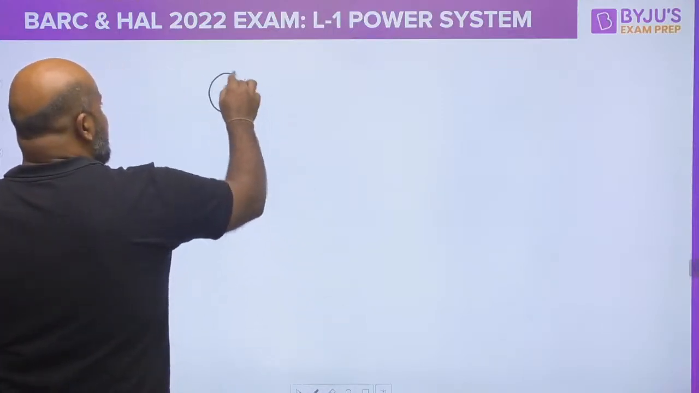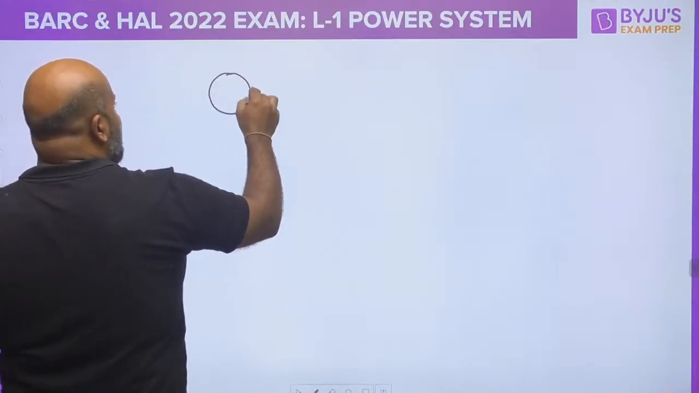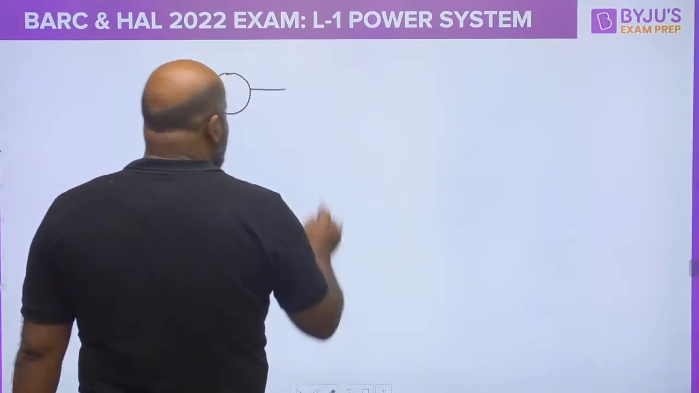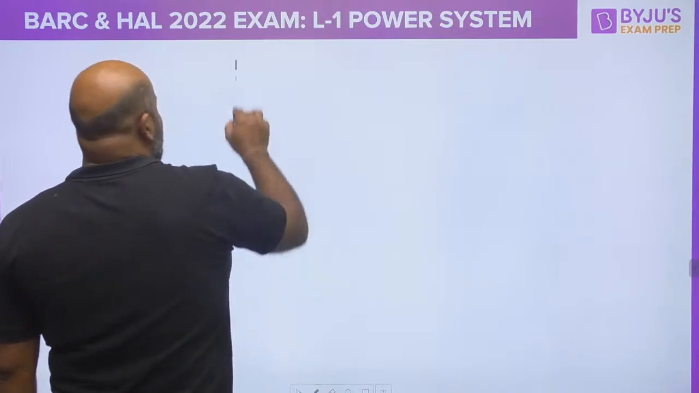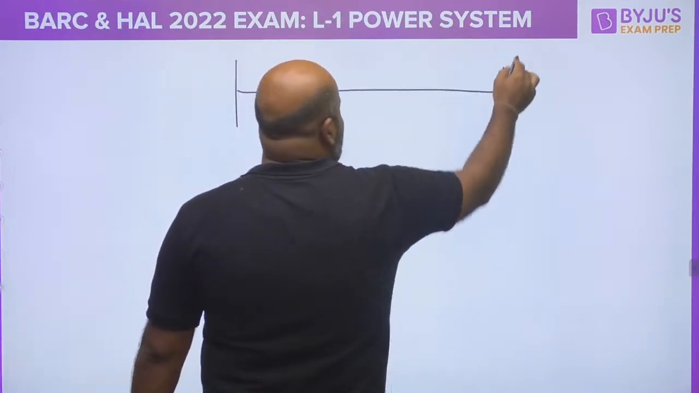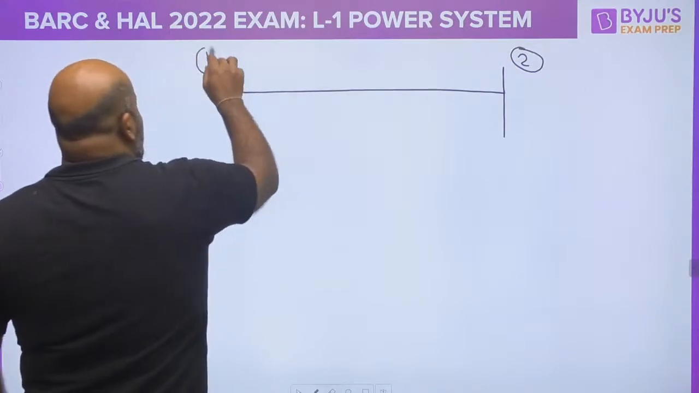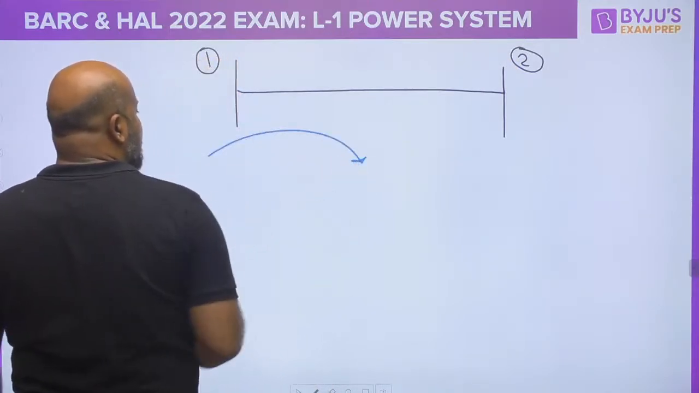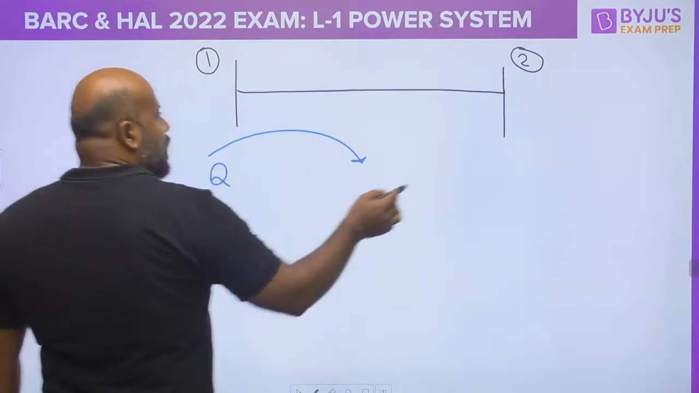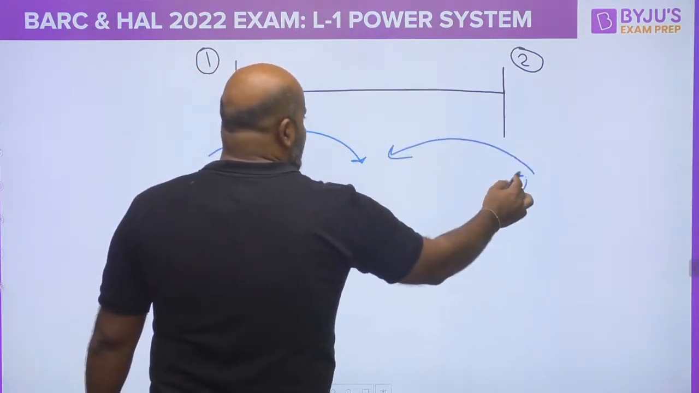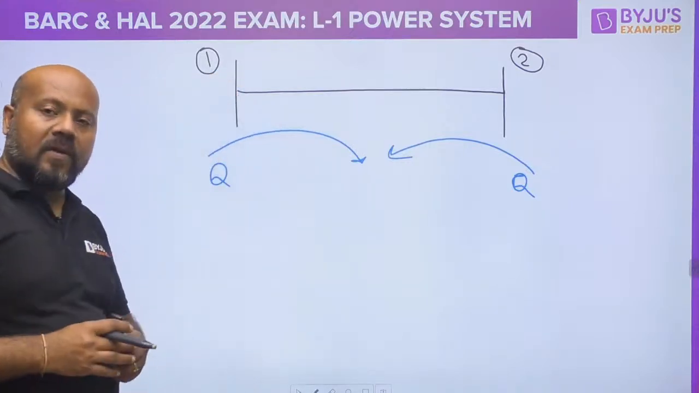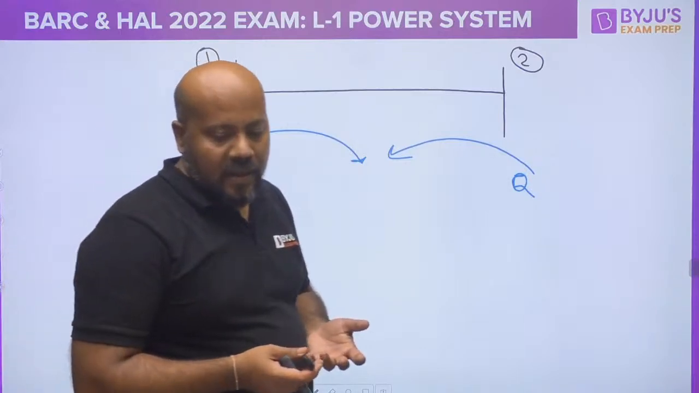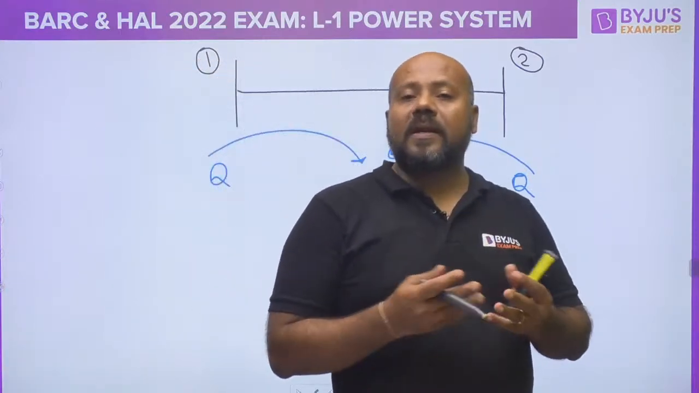here, if this is your bus number 1 and this is your bus number 2, actually 1 to 2 reactive power is flowing like this, and 2 to 1 reactive power is again flowing like this. It means the reactive power is flowing from 1 to 2 also and 2 to 1 also. You will say, sir, where is it going? It is actually being consumed by the transmission line itself.